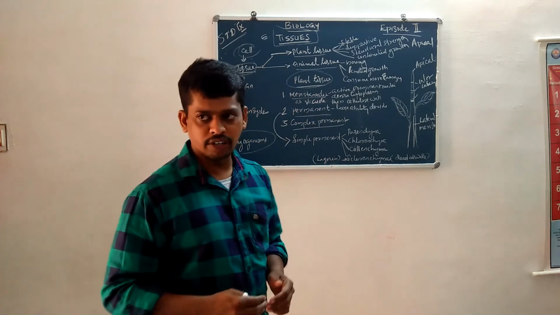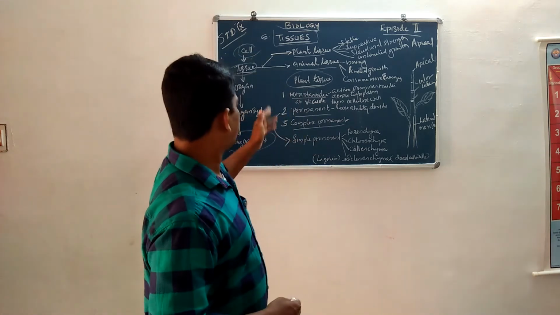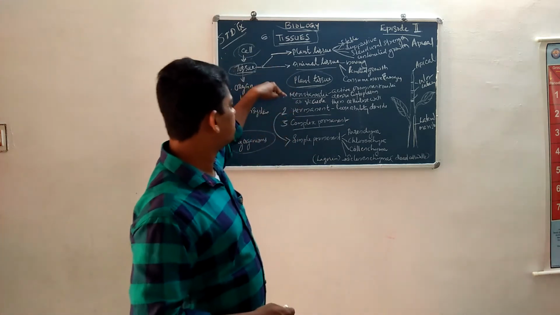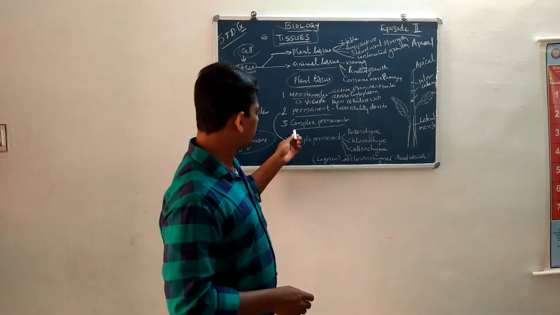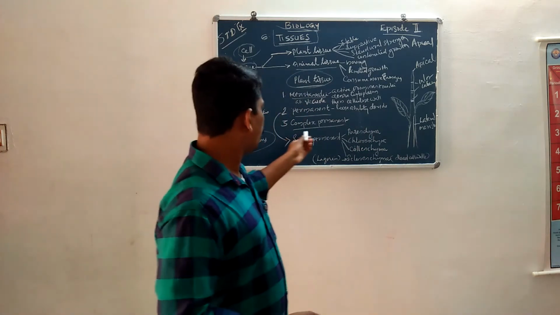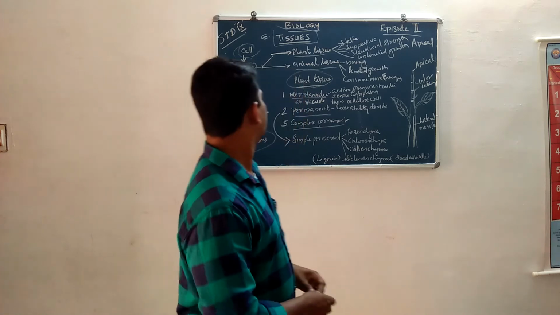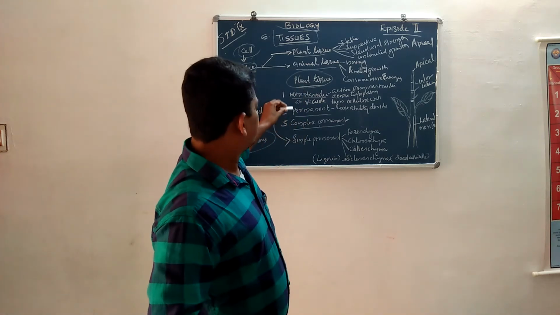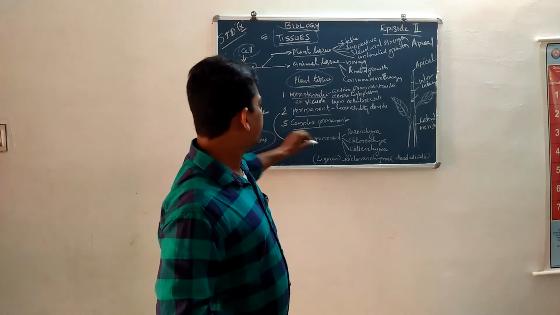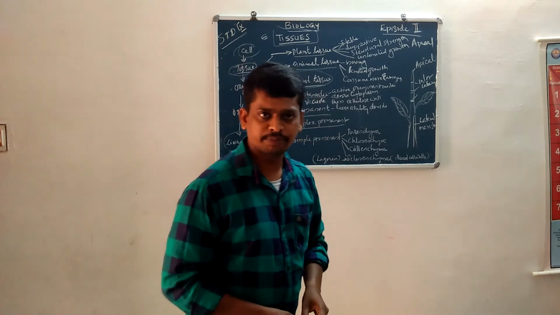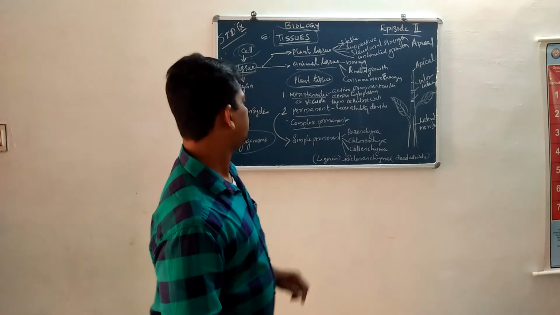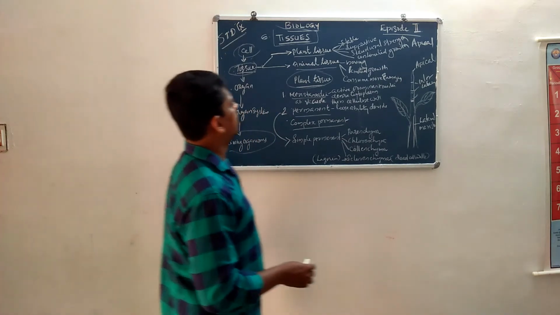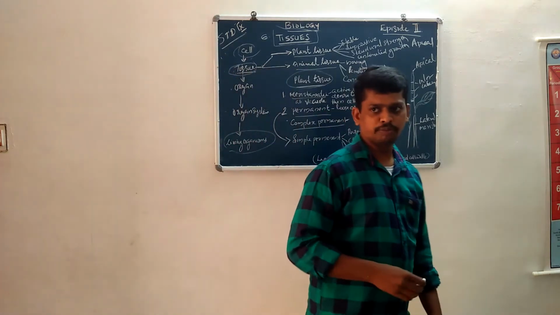You also know that plant tissues are meristematic and permanent tissue. Permanent tissues include simple permanent and complex permanent tissues. Complex permanent tissue is separate. Next is the permanent tissue.